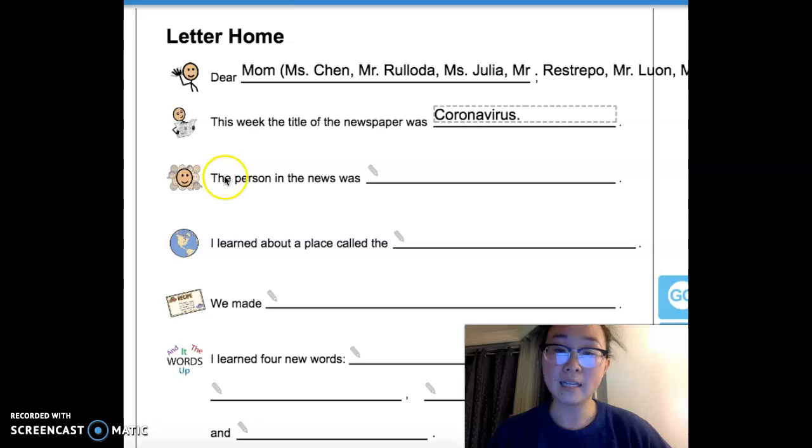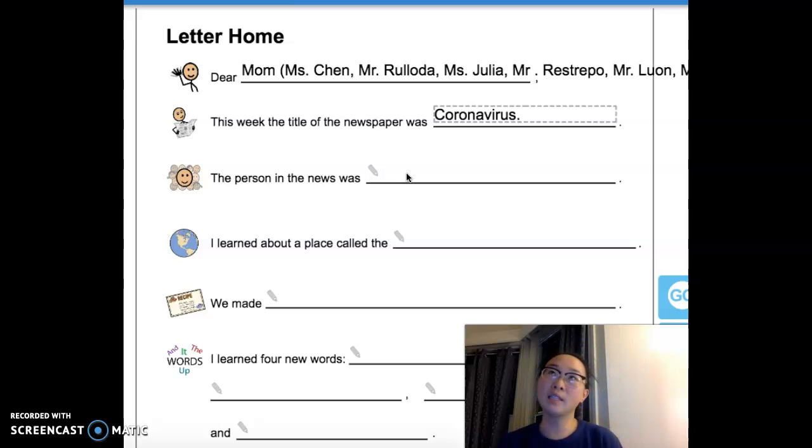The next sentence says, the person in the news was who? So we read about a lot of people, but the person that we're going to put in this letter home is the person that we talked about in our webbing page. So if you want to refer to the webbing page, which were the boxes that had the what, who, where, when, and why, you can see the person there.